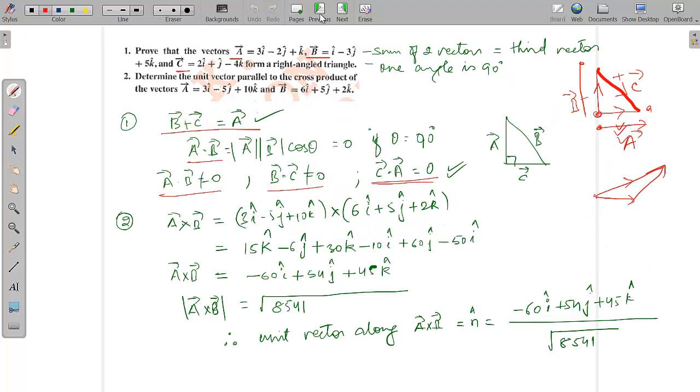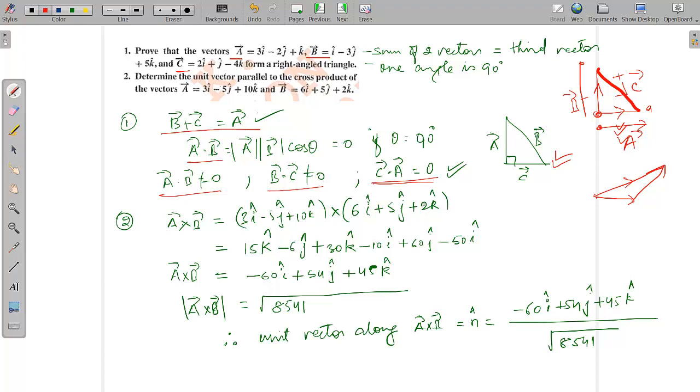So this way, the first thing we have checked is that B plus C is equal to A. That means it forms a triangle, so those three vectors are forming a triangle. Now one of the angles should be 90 degrees. We found that C dot A becomes 0, which means the angle between C and A vector is 90 degrees. So it is a right angle triangle. Hence it is proved.